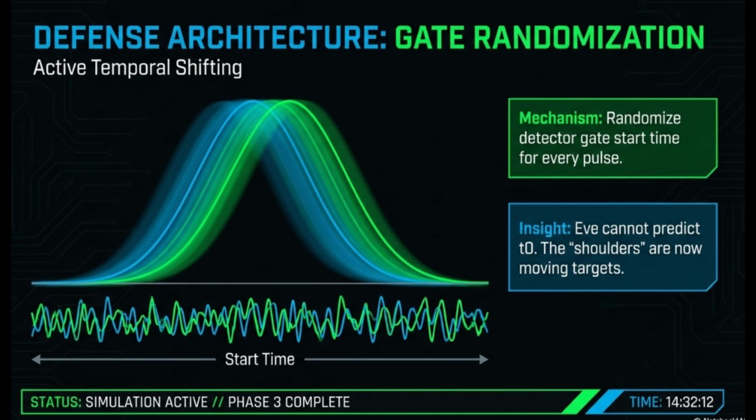Second, we implement temporal analytics monitoring. Our GRC frameworks now incorporate high-resolution arrival statistics. If we detect a statistical skew where photons only arrive at the peak and never at the edges, the system identifies this as targeted suppression and immediately halts key generation.